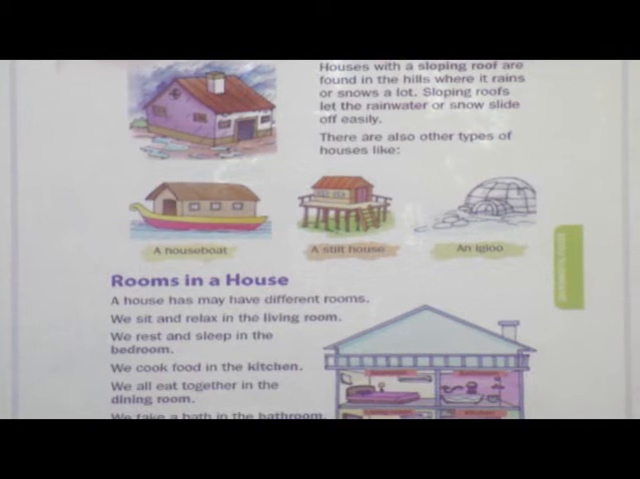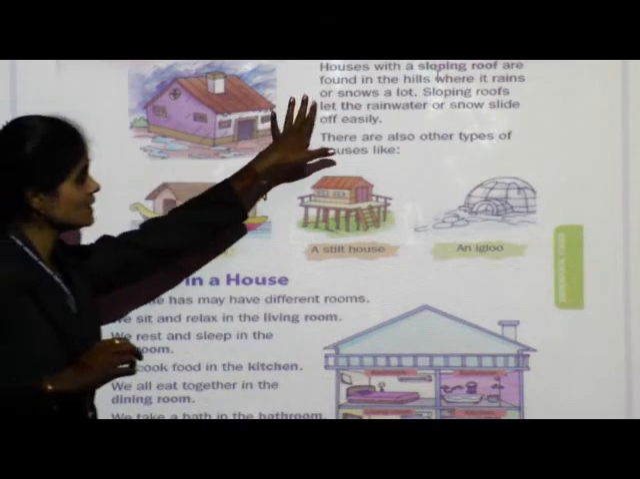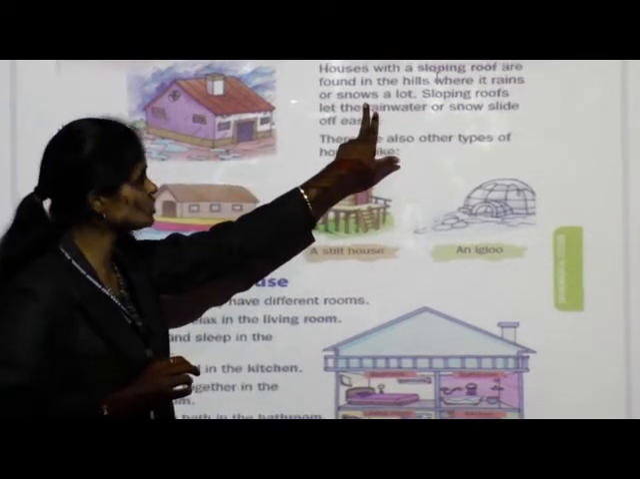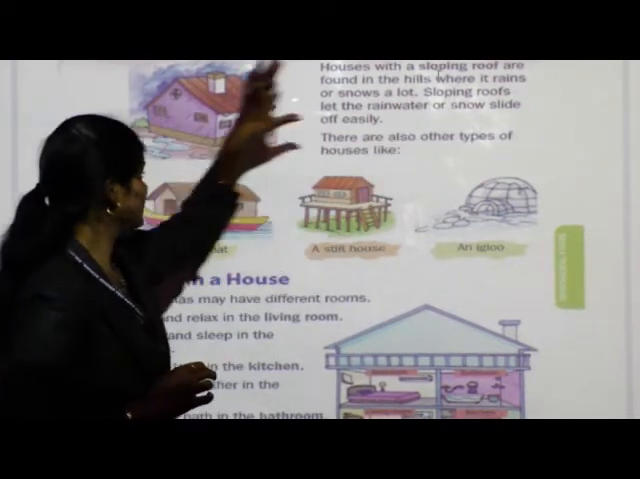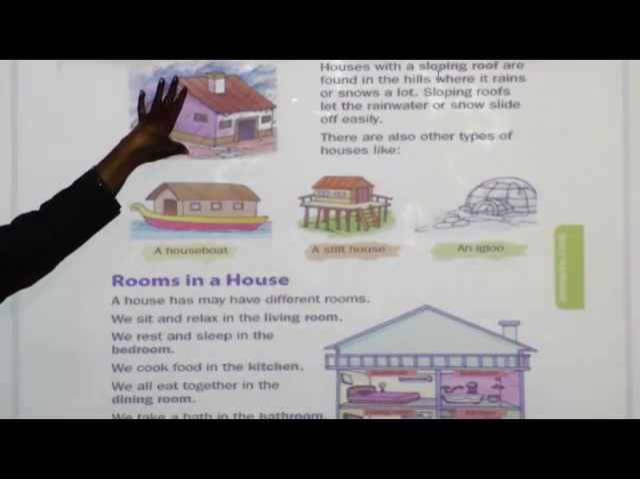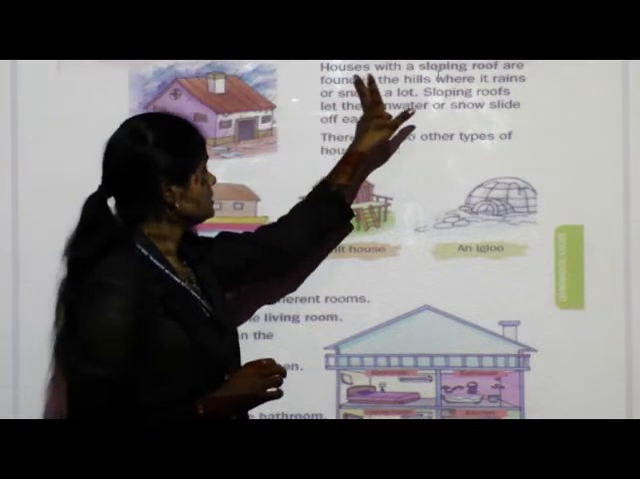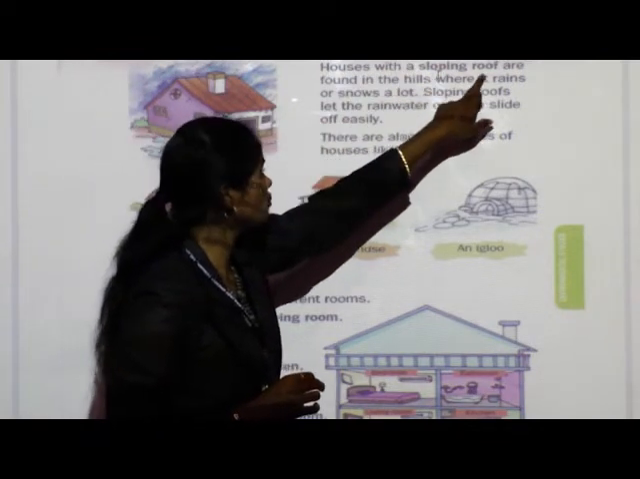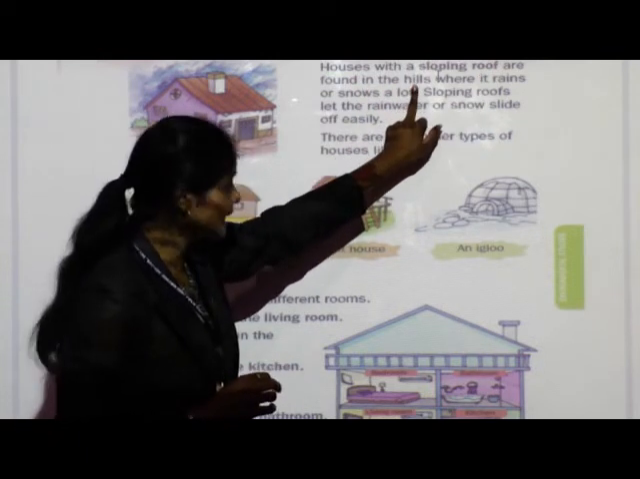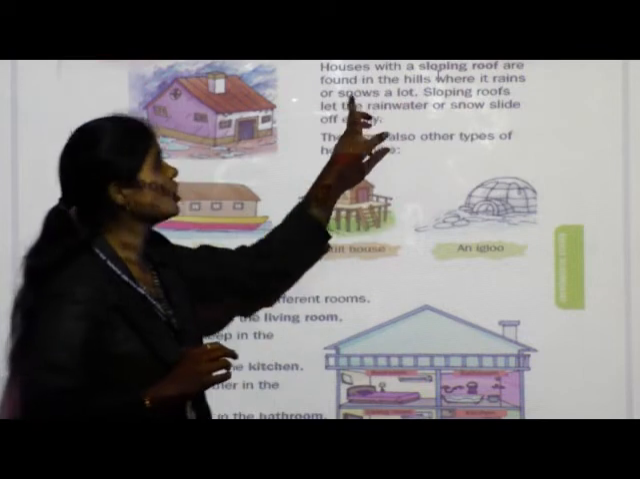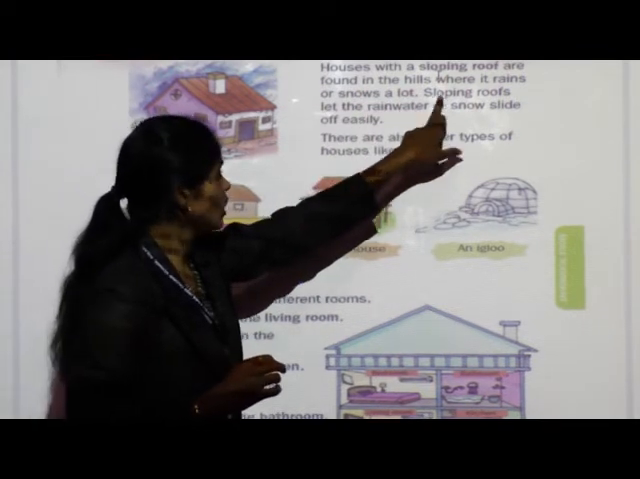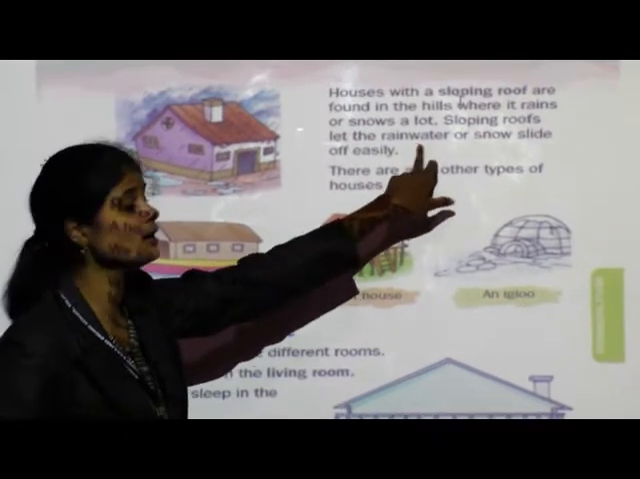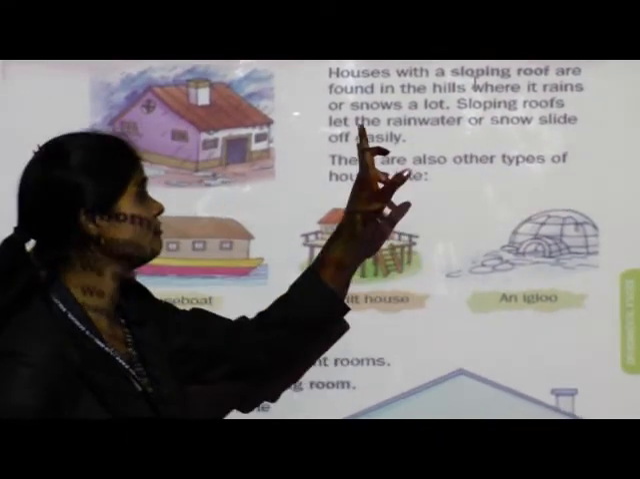Page number 145. See children, houses with sloping roof are found in hills where it rains or snows a lot. This is sloping roof type house. See, houses with sloping roof are found in the hills where it rains or snows a lot. Sloping roofs let the rainwater or snow slide off easily.